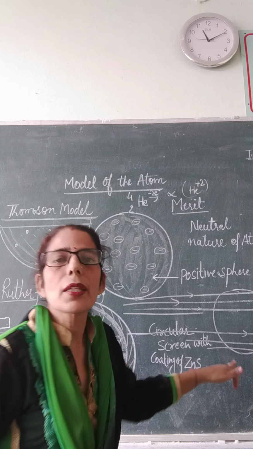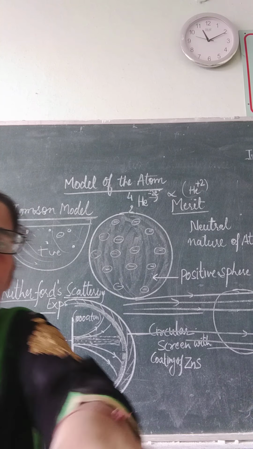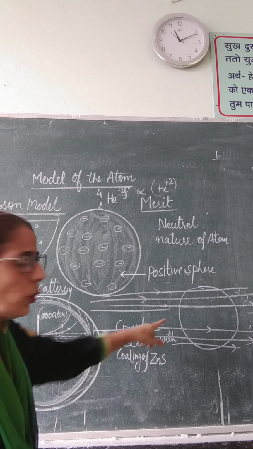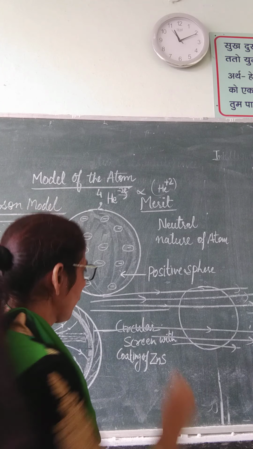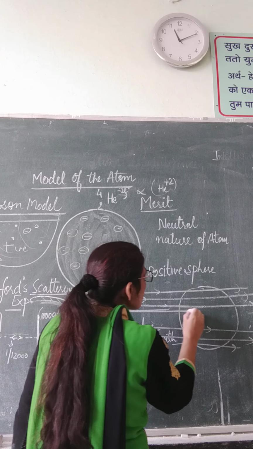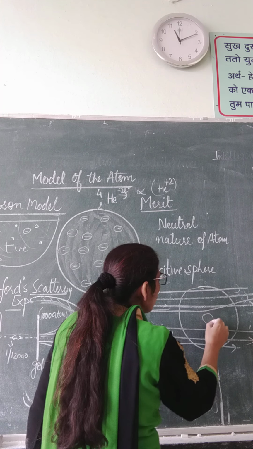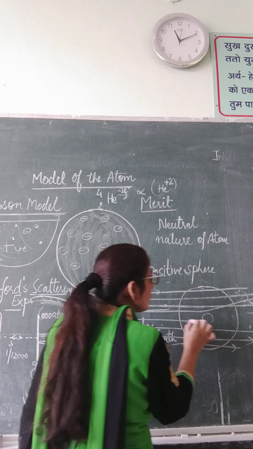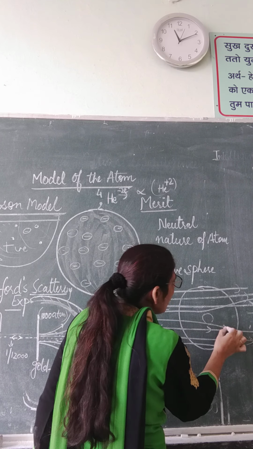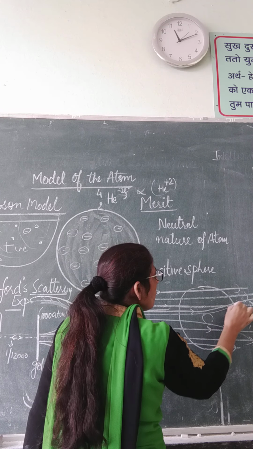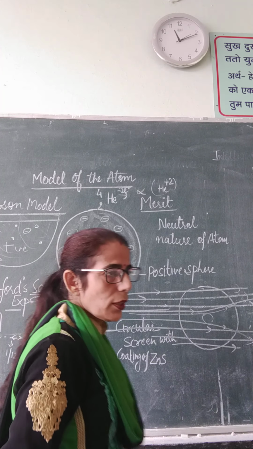Next thing is, a few deviated by small angles. A few deviated by small angles means they were going somewhere close to some positive charge. That's why they deviated by small angles, right? So there must be some positive charge in their vicinity.